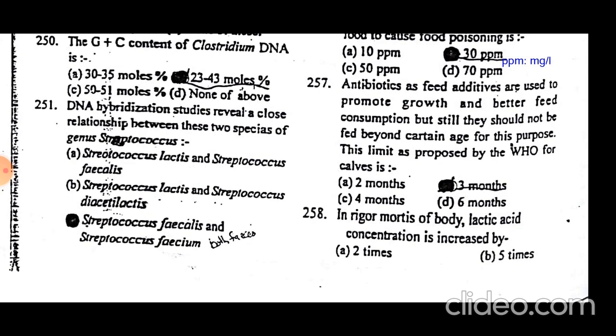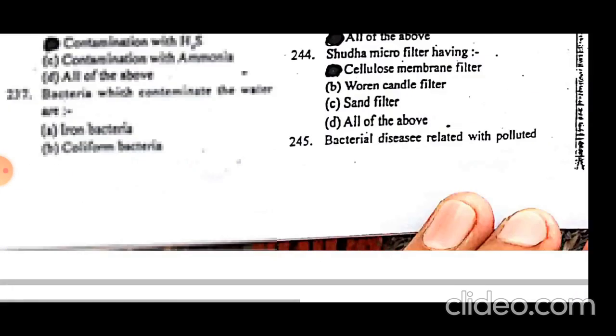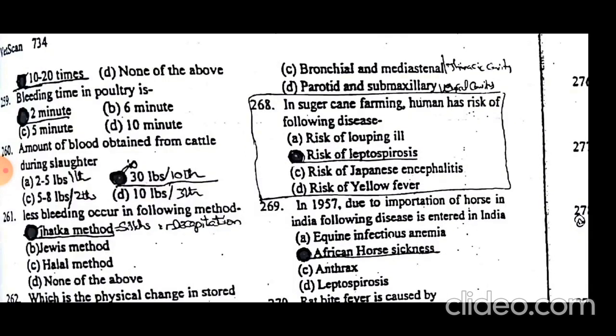In rigor mortis of the body, lactic acid concentration is increased 10 to 20 times. Bleeding time in poultry is 2 minutes. The amount of blood obtained from cattle during slaughter is 30 pounds, or approximately 10 liters. Remember that the blood in humans is approximately 6 liters and that in cattle is 10 liters.